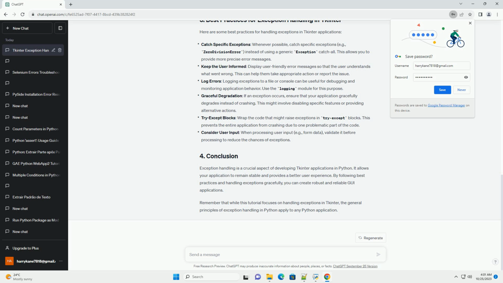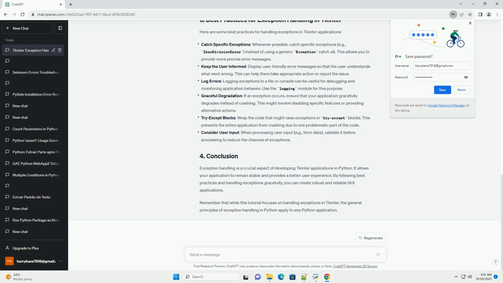In a Tkinter application, exceptions can occur while handling events, processing user input, or updating the graphical user interface. It's important to catch and handle these exceptions to ensure that your application remains stable and user-friendly. In a Tkinter application, you can use standard Python try and except blocks to handle exceptions. Here's a basic structure for handling exceptions in Tkinter.